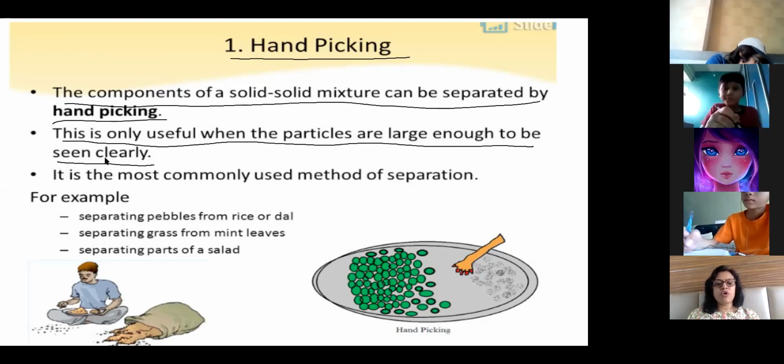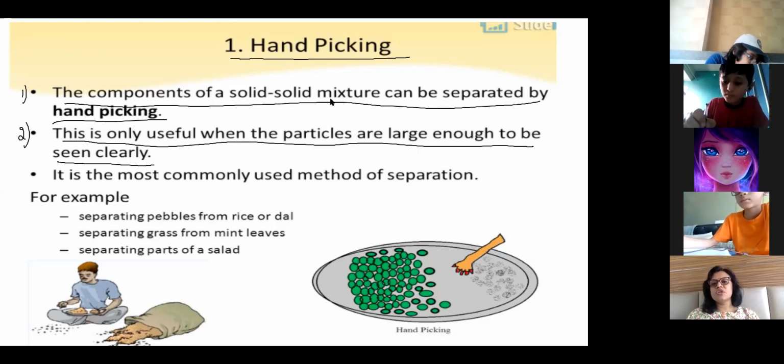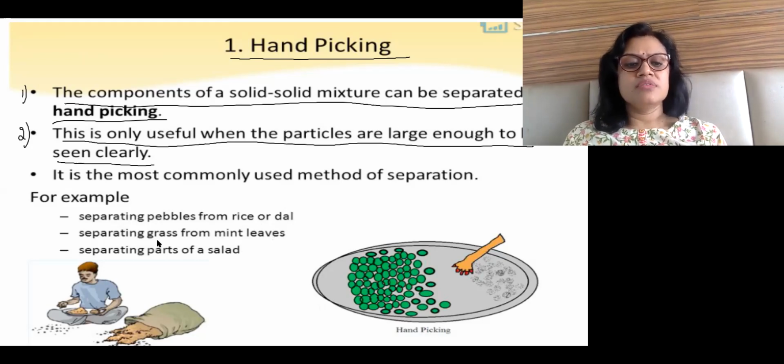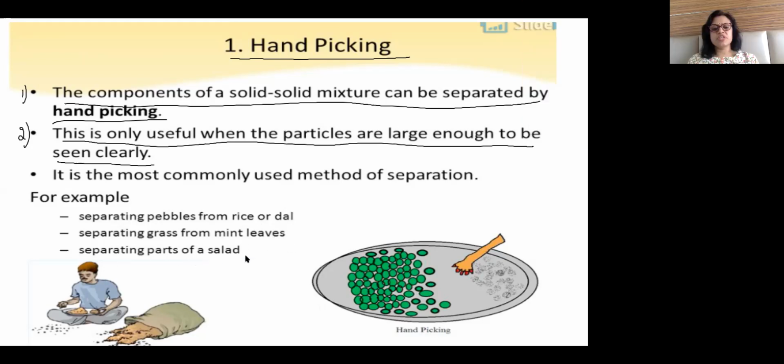Okay, so this is your important point. When do we use hand picking? Hand picking is used when the particles or substances are large enough to be seen clearly, and only points 1 and 2 you have to write. So what is hand picking? When it is used: when it is a solid mixture and the particles are large enough to be seen clearly. For examples, you can write any of the ones Ibrahim gave: rice or dal, separating grass from mint leaves, separating parts of a salad. So this is hand picking, which we have done in yesterday's class already.